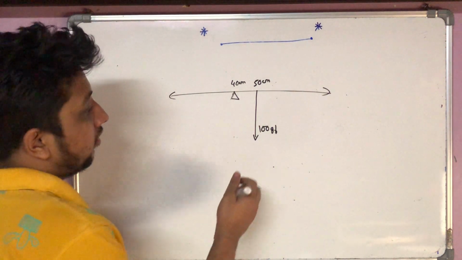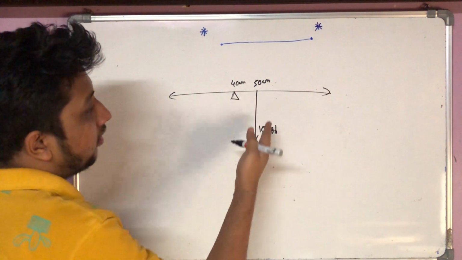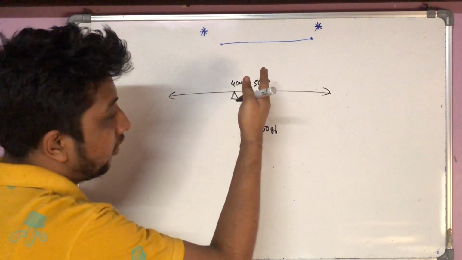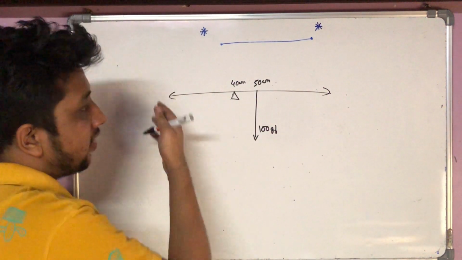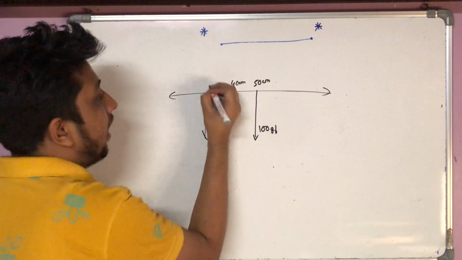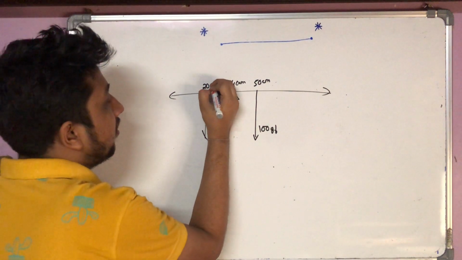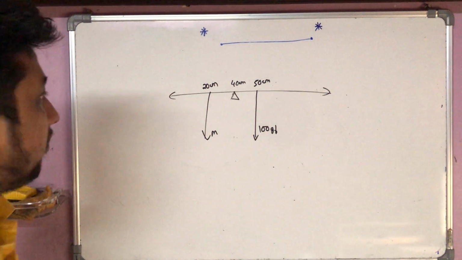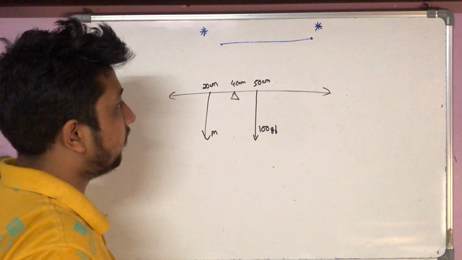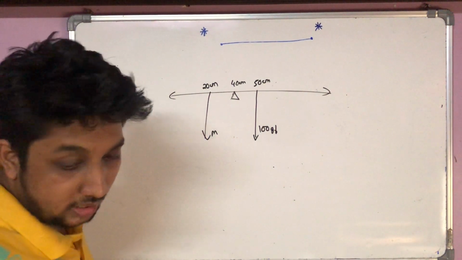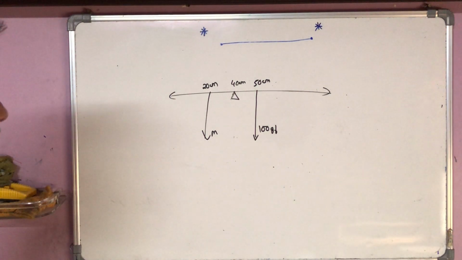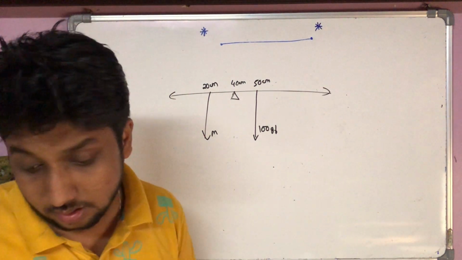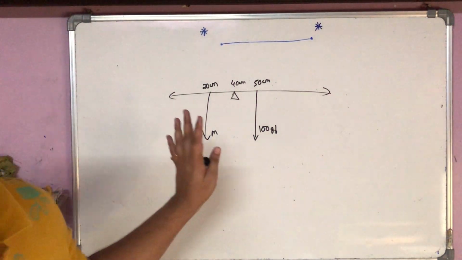So obviously, why is that happening? Because the weight of the rule is exerting a clockwise moment in this direction. So to balance it, at the 20 centimeter mark, the mass m is there, so that both the anti-clockwise and clockwise moments are balanced and the rule is horizontal. So this is the situation.